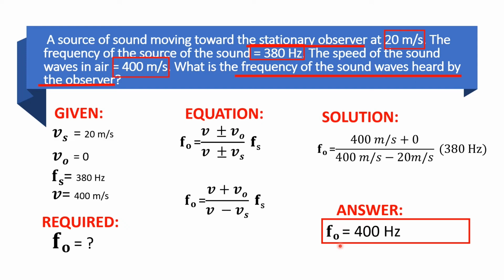So, napakasimple lang. Kailangan tama lang magiging equation nyo dito. Tandaan, sa observer, kapag papalapit, positive. Kapag yung observer papalayo sa source, negative. Ito namang ating source naman, kapag siya ay papalapit, negative. Pag papalayo, positive. Magka-contrast sila. So, if tama itong magiging equation nyo, you will get the final answer. I hope you have the same answer with me.